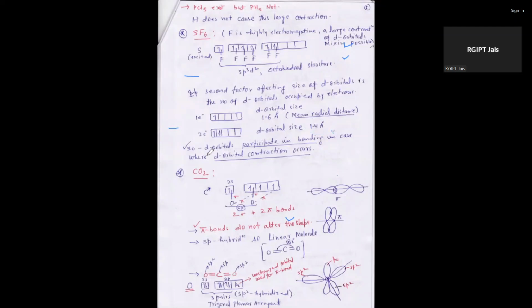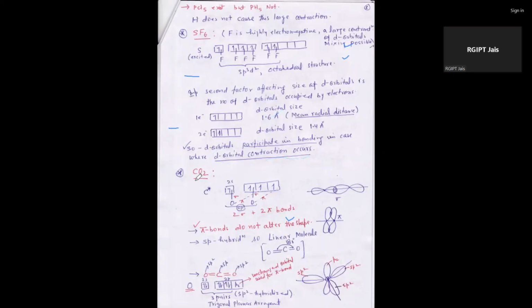So when the d orbital participates in bonding it contracts, because if two electrons participate the bond length is less as compared to one electron. 1.4 here, 1.6 there, that's why it contracts the size.